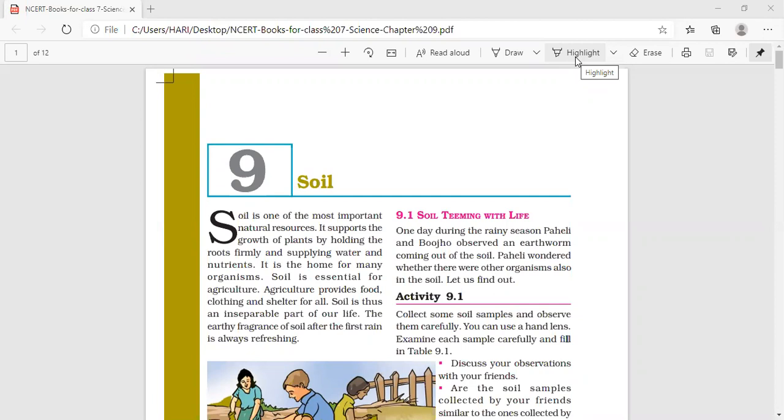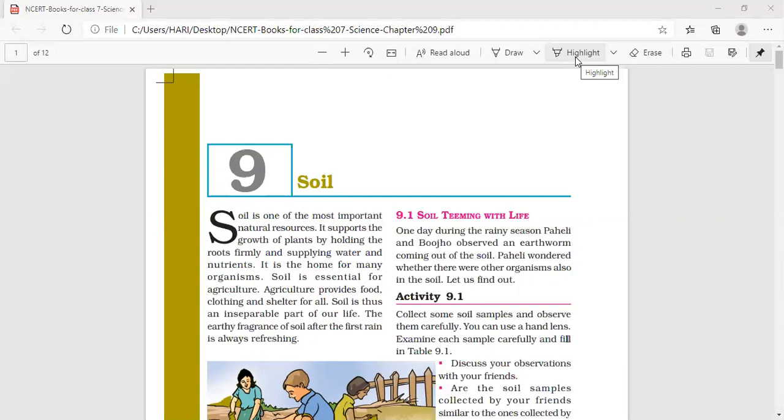What is weathering? The process by which the larger rock particles are breaking down by the action of wind, water and climate is called weathering. Or we can say the soil is formed by the breaking down of rocks by the action of wind, water, and climate. This process is called weathering.